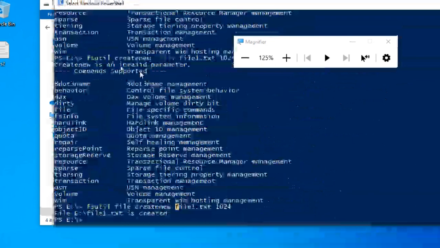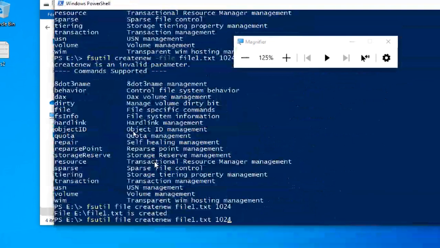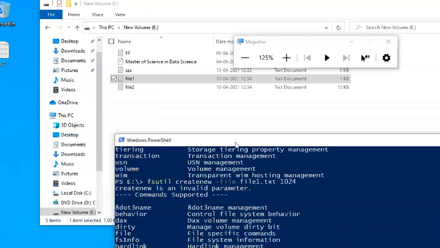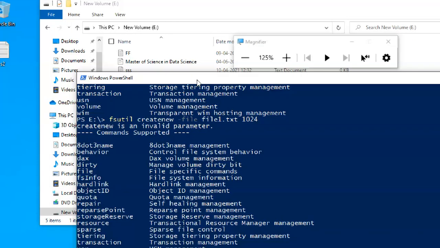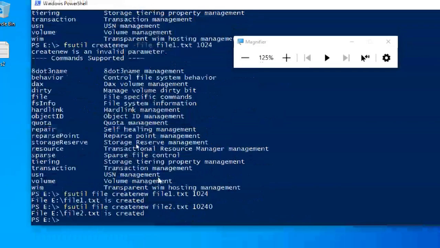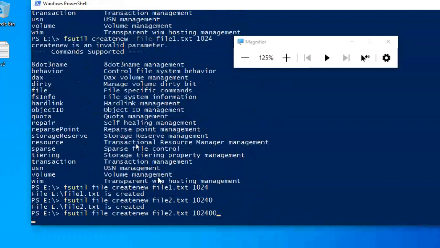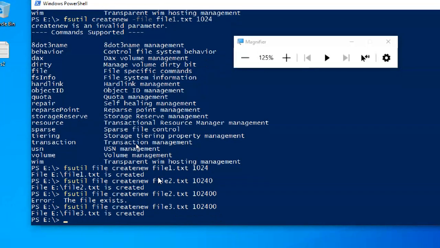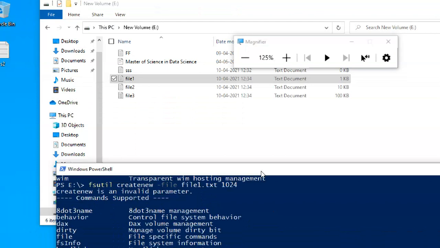Okay, so I'm going to create multiple files with different sizes. File 2 I'm going to create. When I put a 0, it means it becomes 10 KB. So file 2 is created. Can you see? It's 10 KB. Okay. Next. You have to use different file names for that one. Okay. Now it is 100 KB.